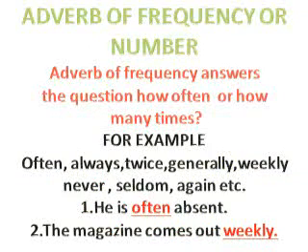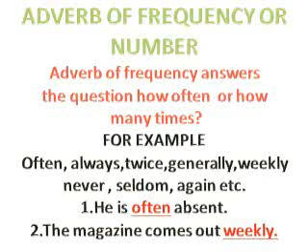Our fourth type of adverb is adverb of frequency or number. Adverb of frequency answers the question how often or how many times. How often an action is done or how many times an action is done. For example, often, always, twice, generally, weekly, never, seldom, again, etc. These are the words we always use to describe frequency or number.